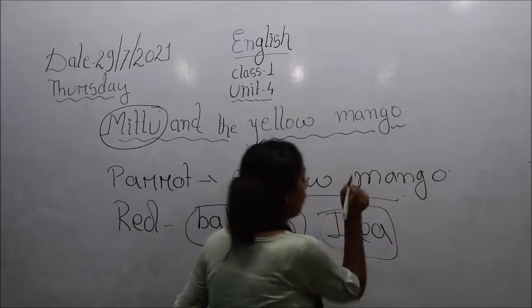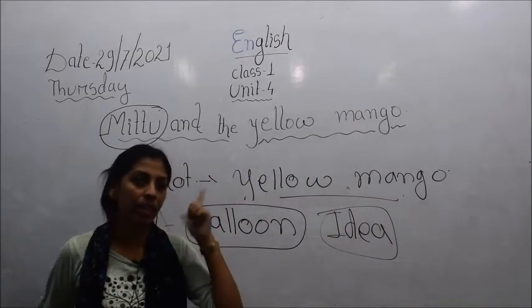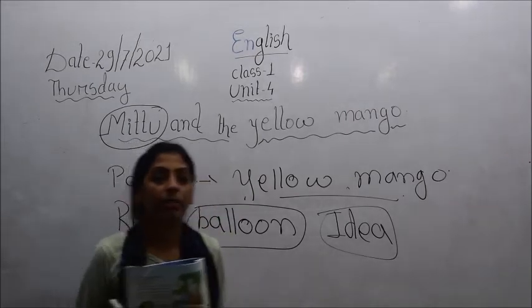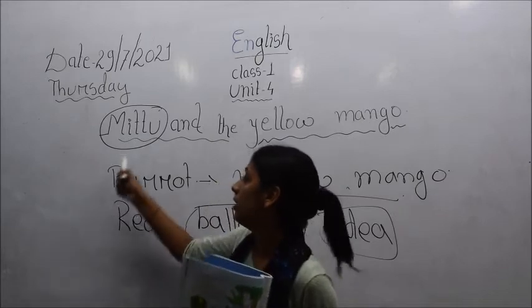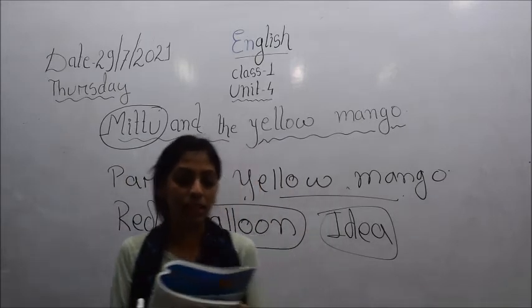What is the meaning of idea? Children, idea means a plan. Something came into the mind, some kind of thought. So this idea came into whose mind, children? Into the mind of Mittu. Now we will see what that idea was.